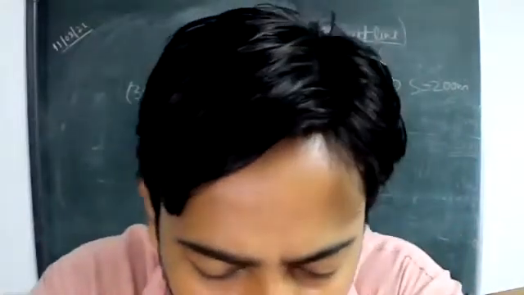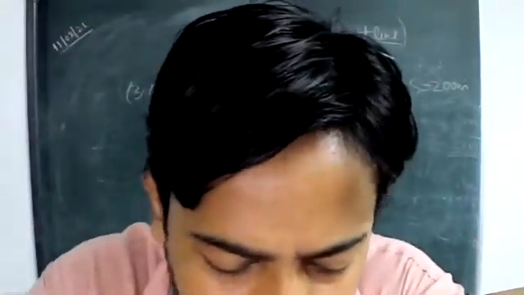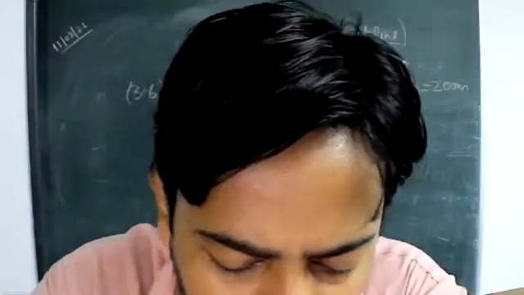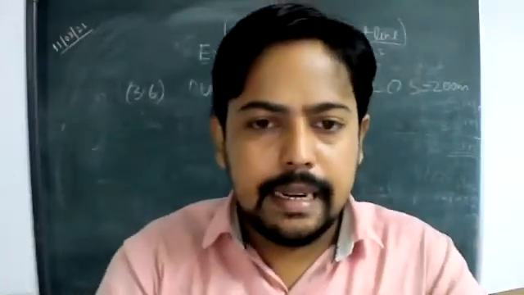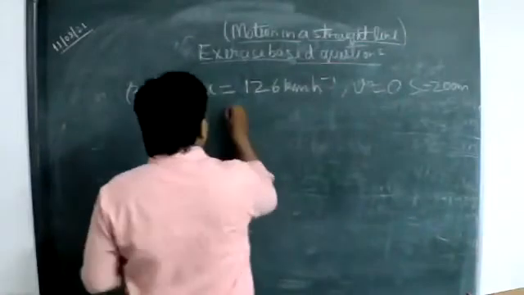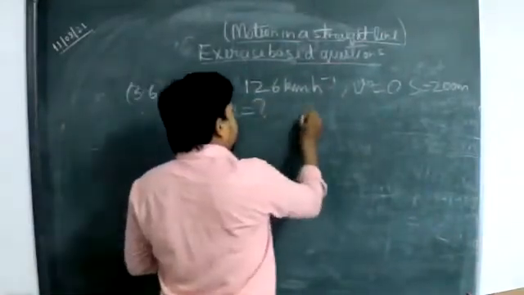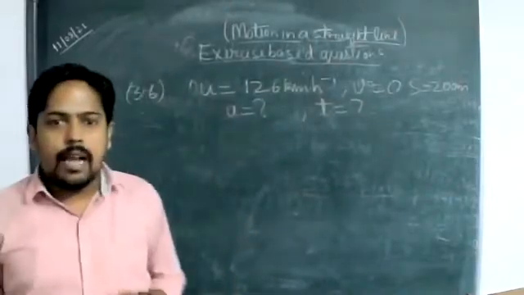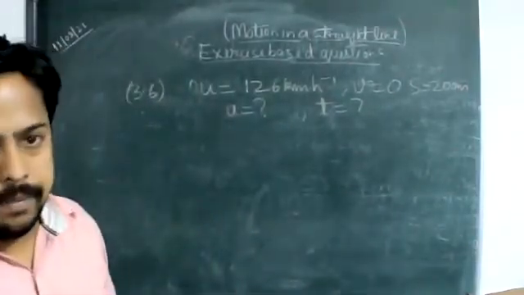And what is the retardation of the car and how long does it take for the car to stop? That means we need to calculate acceleration and time. We are required to calculate acceleration and time, because we are being asked to calculate the retardation.